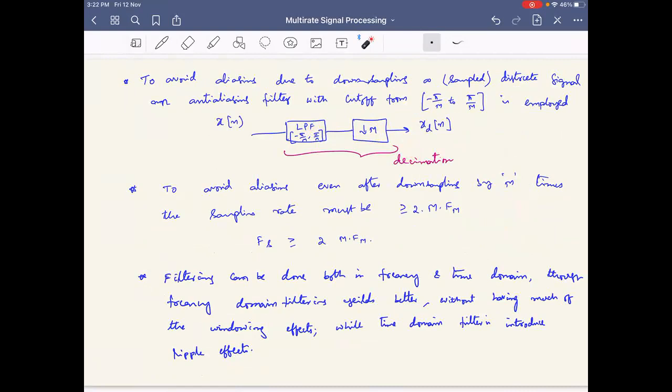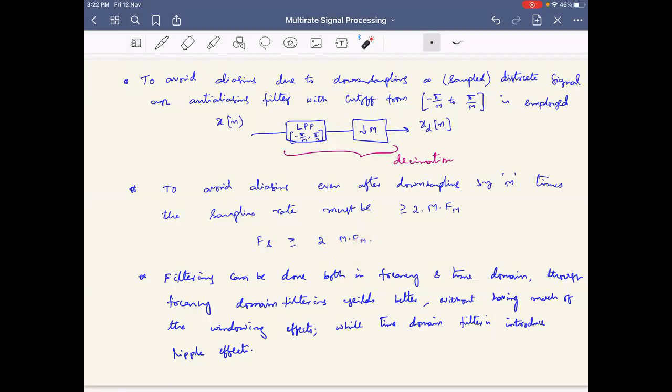Okay, this is for how the downsampling has to be performed to avoid aliasing. But if we have the freedom to increase the sampling frequency, and we know that we want to downsample anyway by m times, then what is the sampling frequency that we can use so that no aliasing can happen when the maximum frequency of the signal is fm?